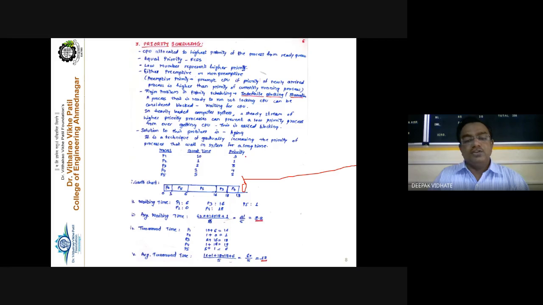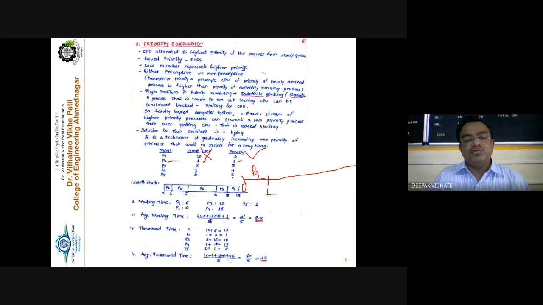0, for example. So which is having the highest priority? This column we are not going to consider here, right? We are going to consider the priority of the process. So out of these 1, 2, 3, 4, 5, P2 is having the highest priority, number 1. So P2 is taken first for the execution, and how much will it execute? It will execute only for 1 millisecond, right?